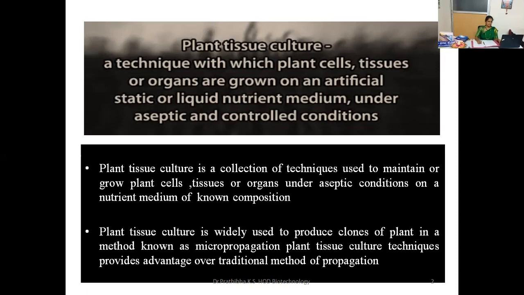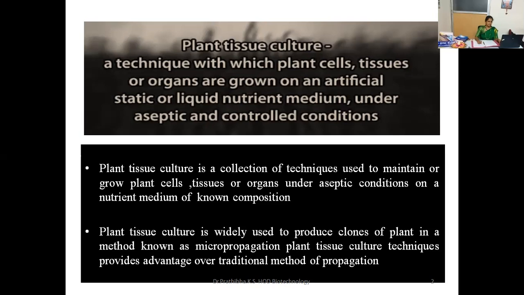The tissue culture is defined as in vitro culture of plant cells, tissues, as well as organs on a suitable nutrient medium. In vitro means in glass, that is inside the glass vessel, and in vivo means in life or living organisms, that is inside the living organisms.